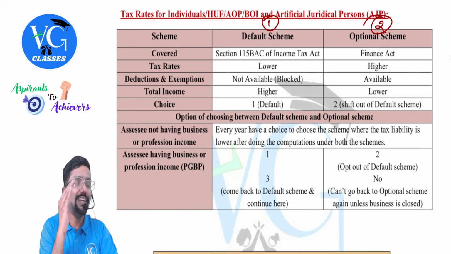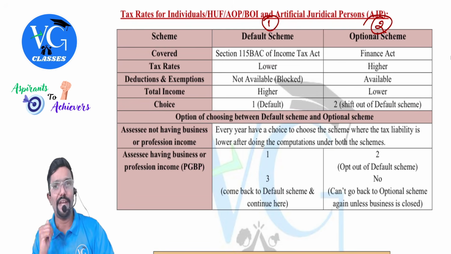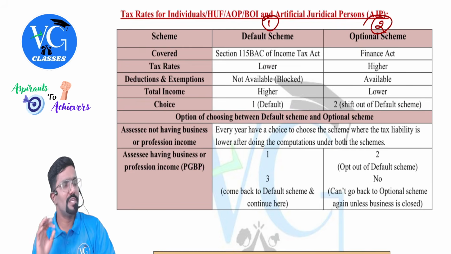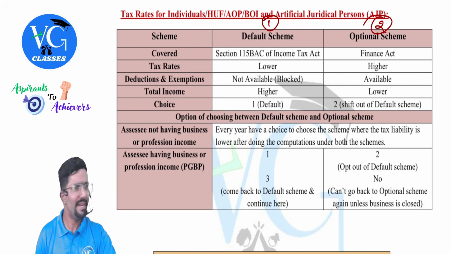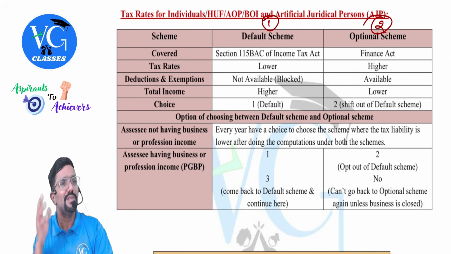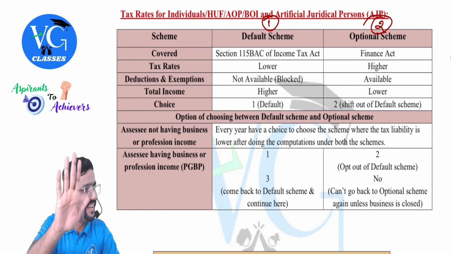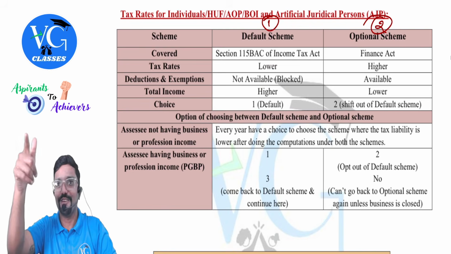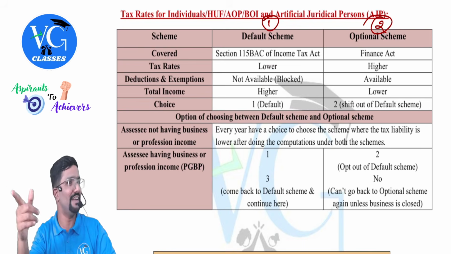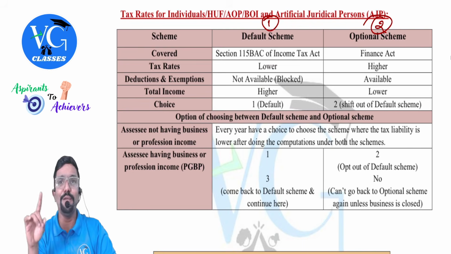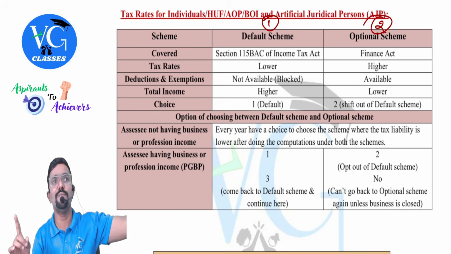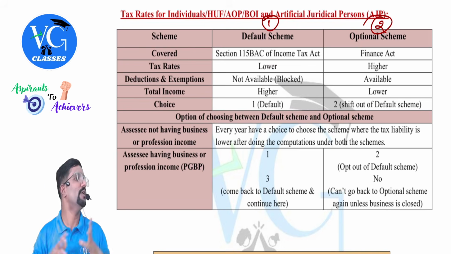Okay, sir. Now, listen, interesting. Sir, assume I didn't file my returns within the due date. I didn't choose which scheme to follow. By default, it is default. Now, sir, I want to follow optional. Time over. Sir, then how can I file the return? A belated return you can file. Belated happy birthday, you know, same way, a belated return you can file after the due date. But if you are filing a belated return without informing which scheme you are following, you are forced to follow default.